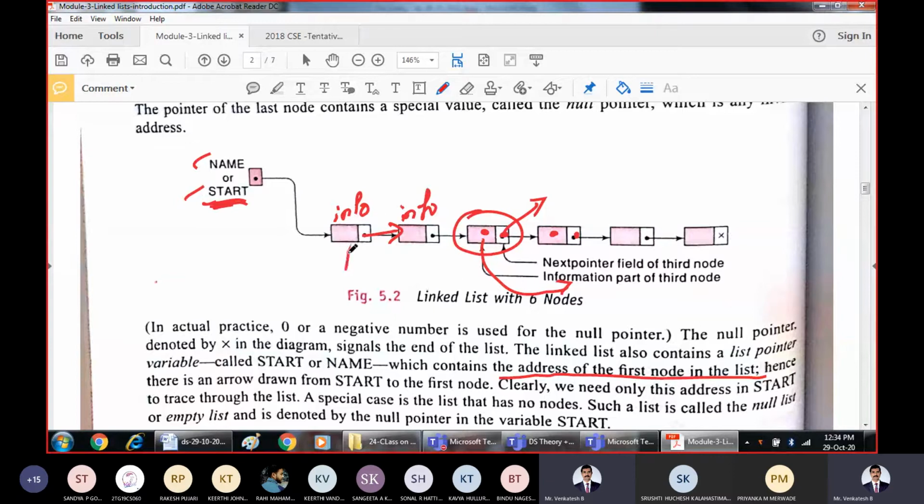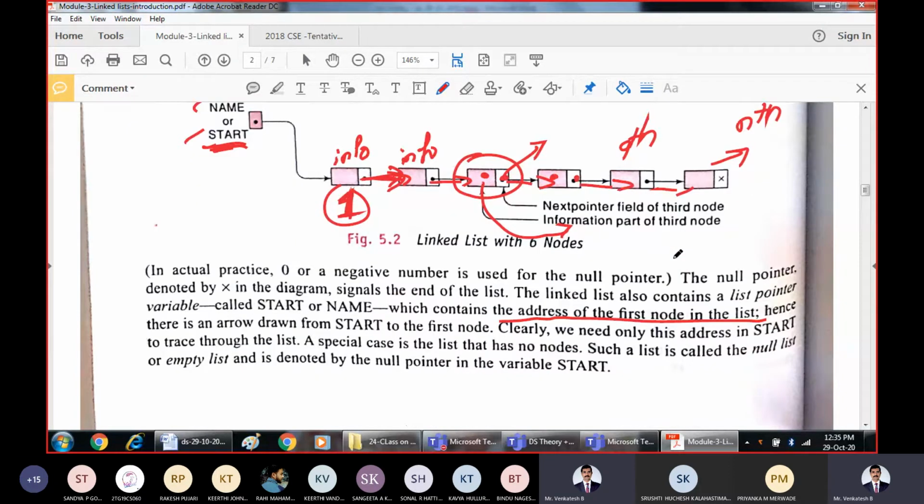It is like in a classroom: if you know the details of roll number 1, then you can get the details of the nth student also. If you want the mobile number of the 9th student and you know the mobile number of the first student, you can call this student and get the information of the next student if they are not directly linked. That's how all the students in a classroom are connected with each other.